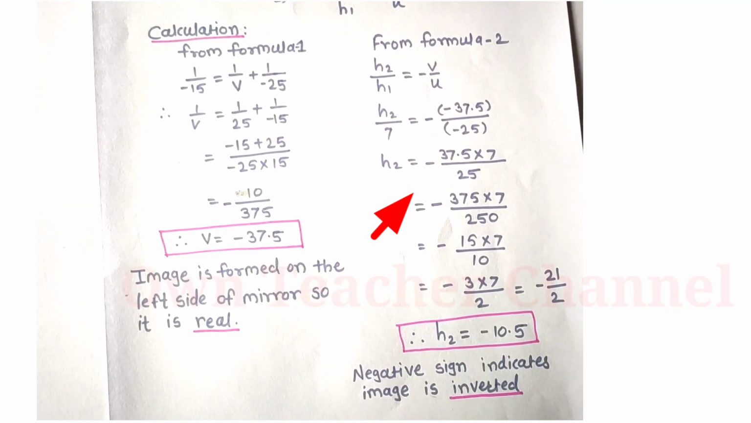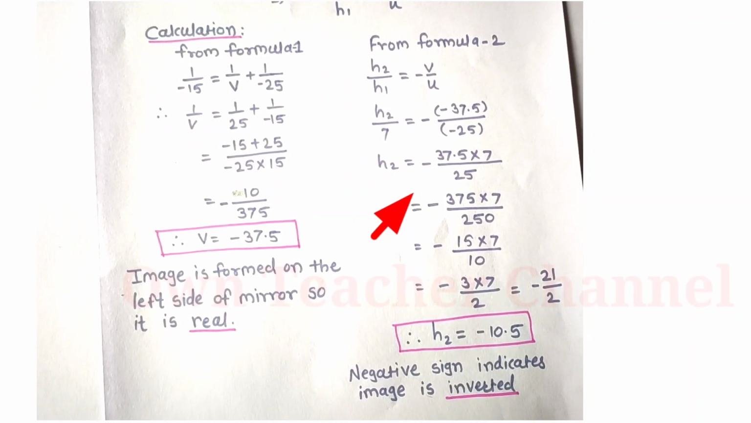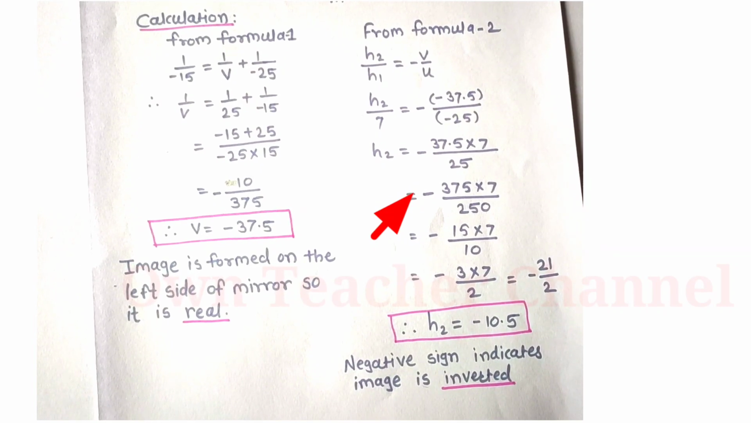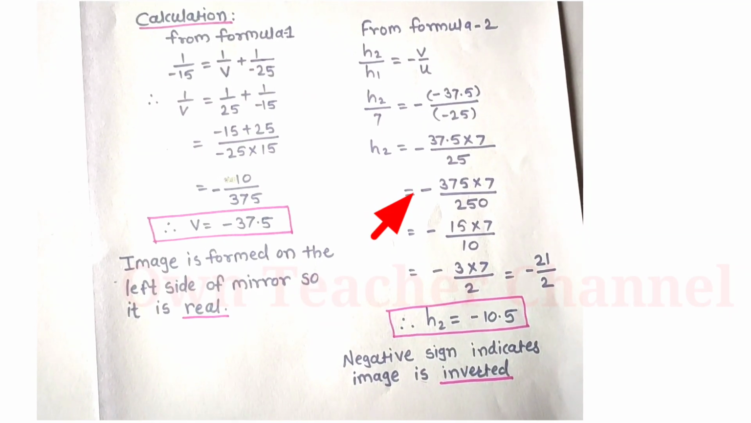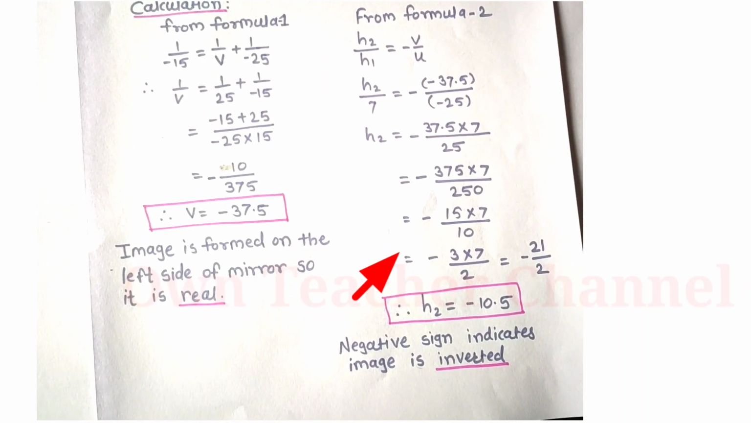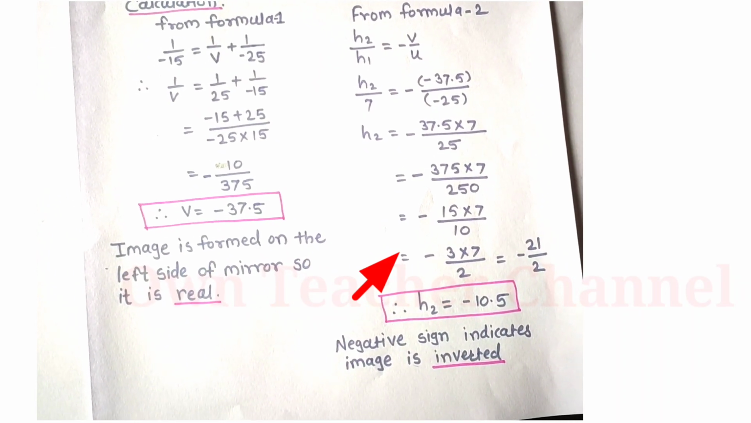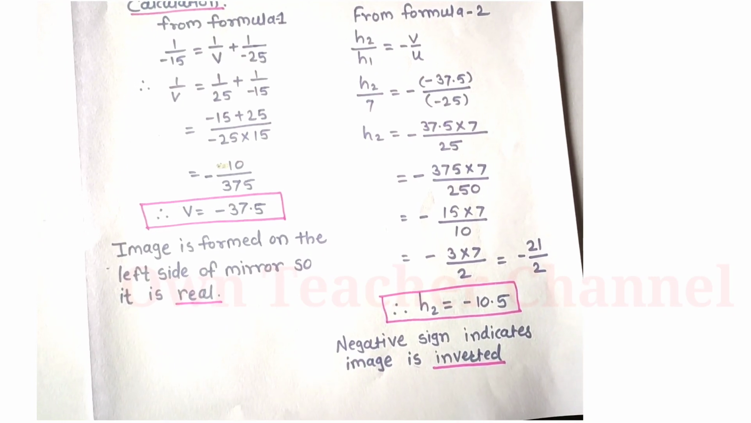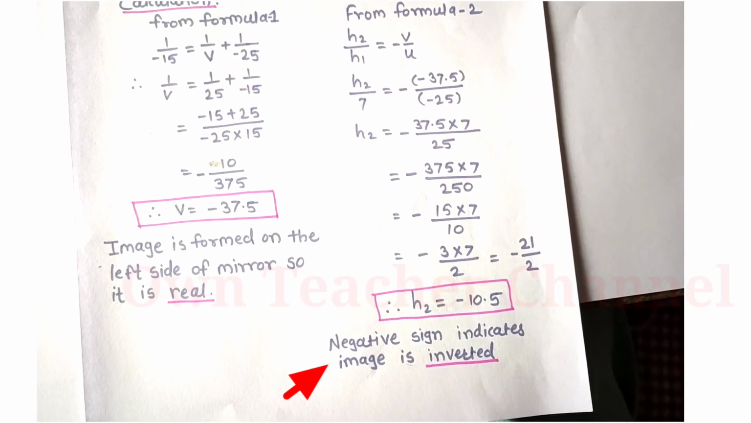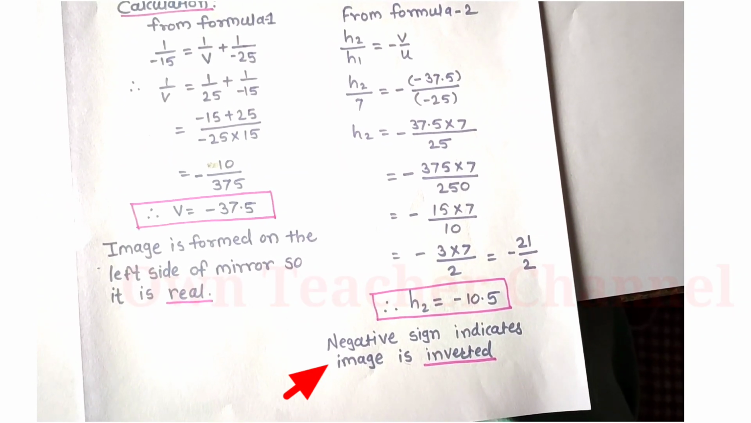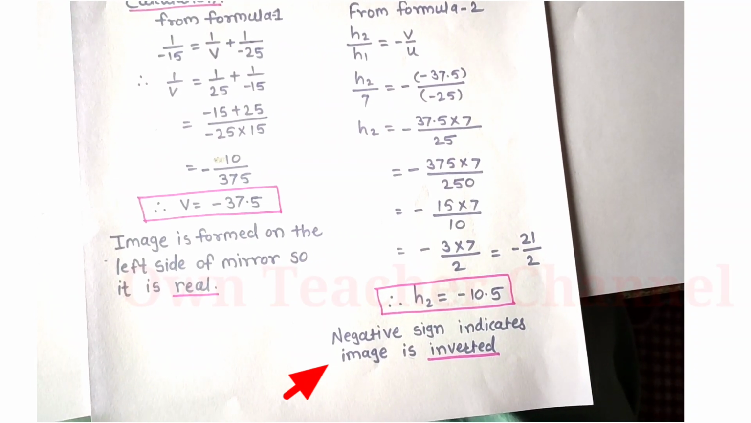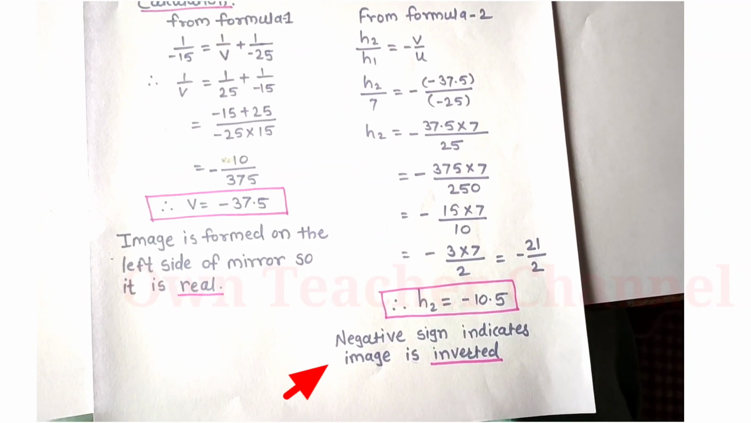So after calculation, minus 375 into 7 divided by 250. So we will get minus 15 into 7 divided by 10. That means minus 3 into 7 divided by 2, and lastly we get minus 21 divided by 2. That means h2 is equal to minus 10.5. Negative sign indicates image is inverted.